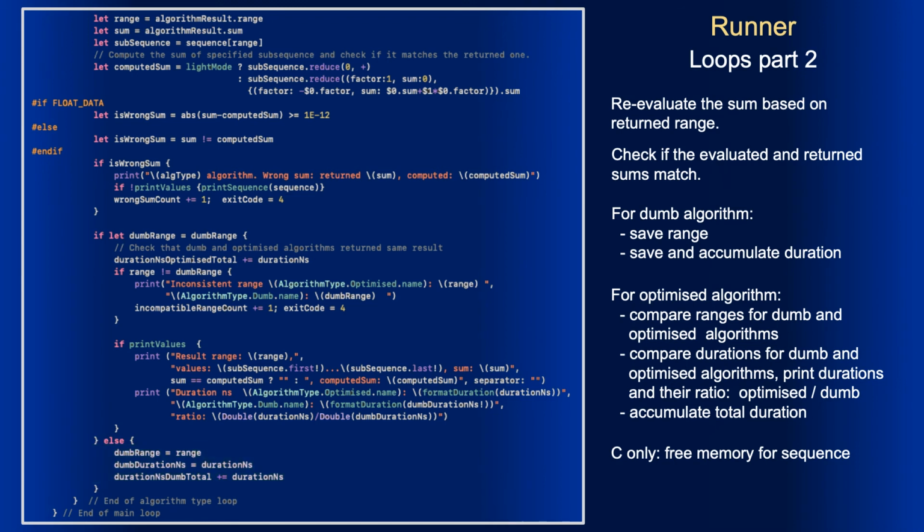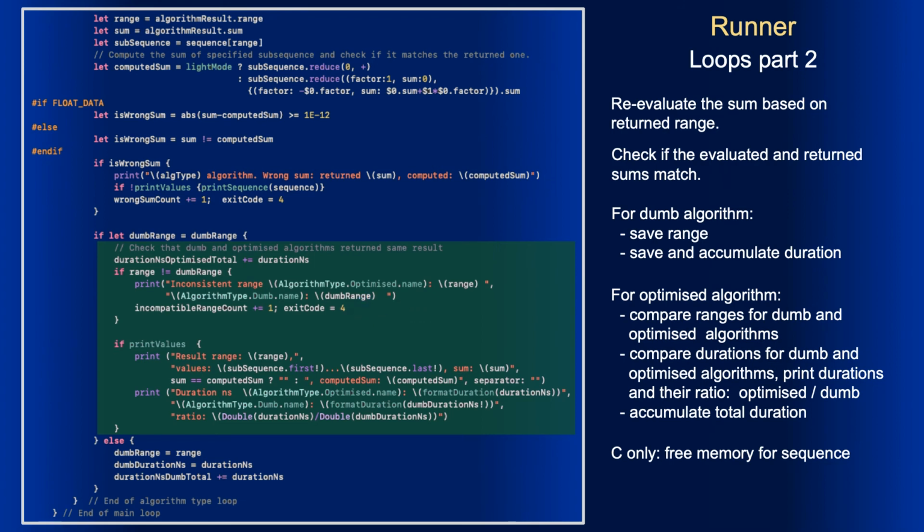At the end of the optimized algorithm, we in addition need to compare the ranges and durations of the algorithms. So we accumulate the duration as total optimized duration. In case ranges of dump and optimized algorithm don't match, we print error message, increment incompatible range count, and set exit code to 4.